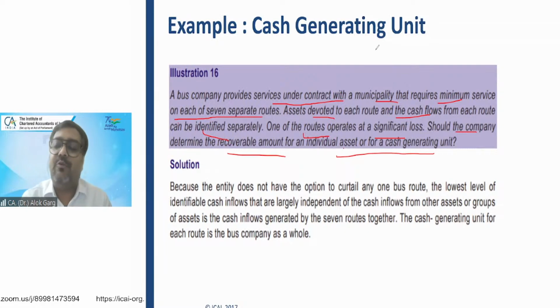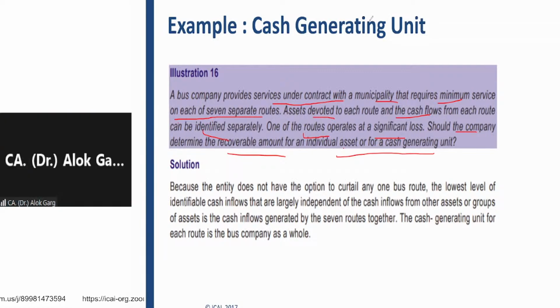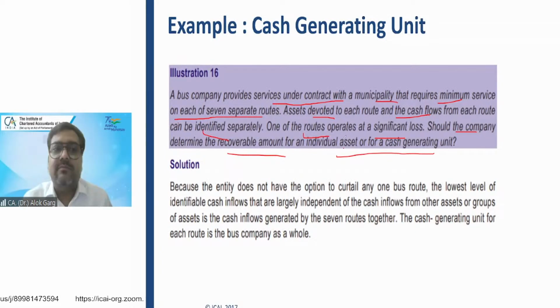There is a bus company, a tour and travel company, and this company has 7 buses. It went to the municipality and said, sir, I need a license or permission to run my buses on the roads of Delhi.